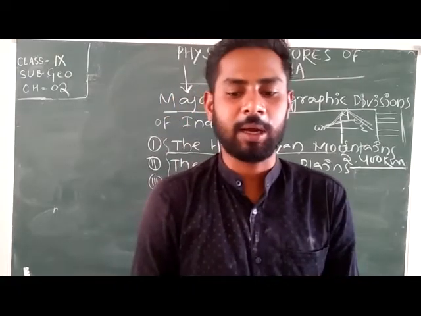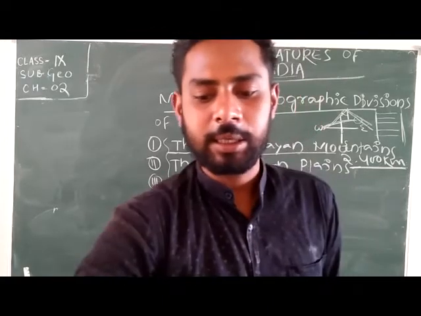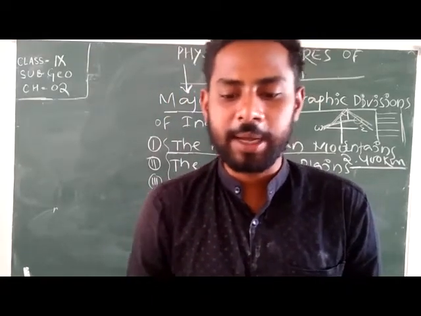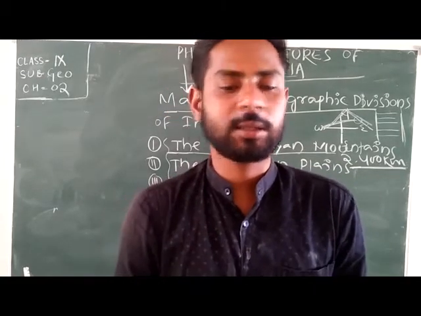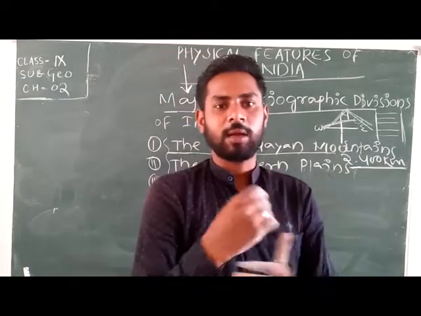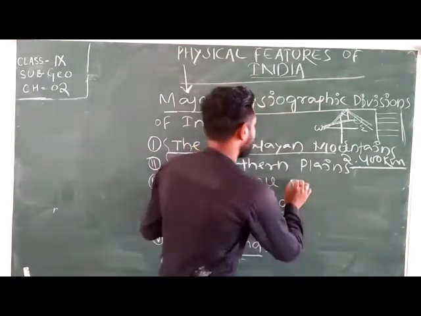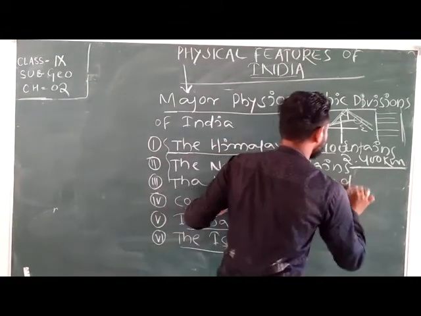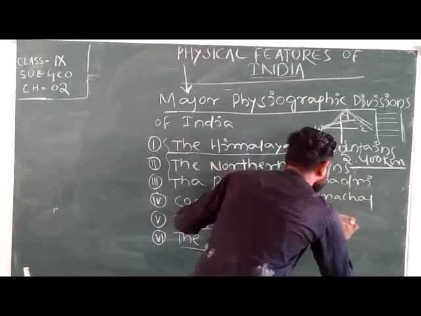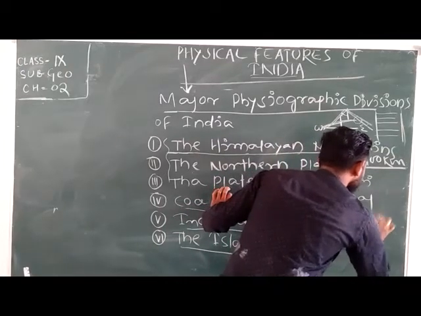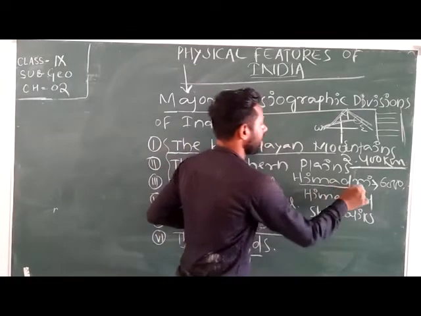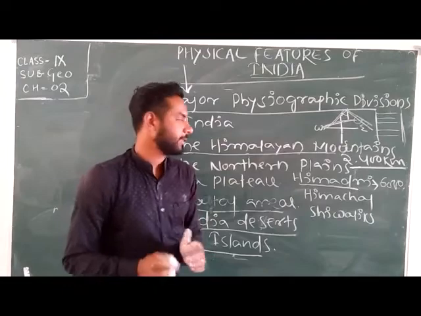The Great or Inner Himalayas, or Himadri, is the northernmost and most continuous range, consisting of the loftiest peaks with an average height of 6,000 meters.